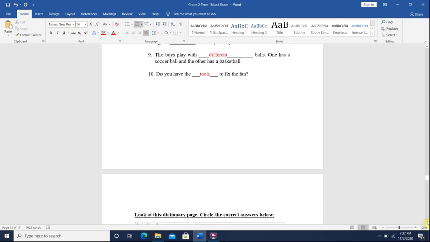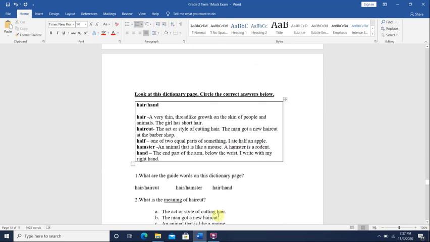All right. Okay, next. Here we have the dictionary page. Remember, each dictionary page has certain features. On the top of the dictionary page, there are always 2 words. They are called guide words. The word on the left is the first word. The one on the right is the last word. Again, the words on top of the page are called guide words.